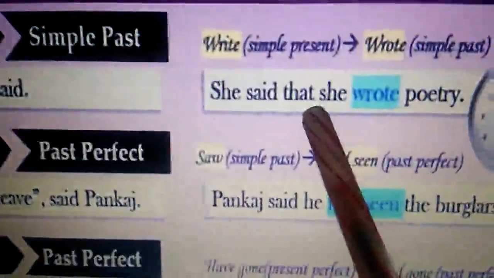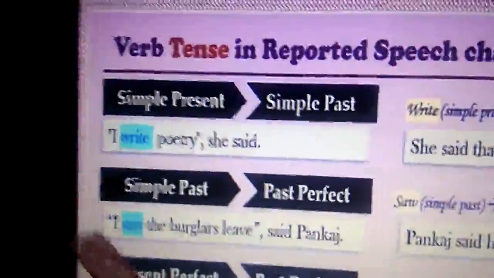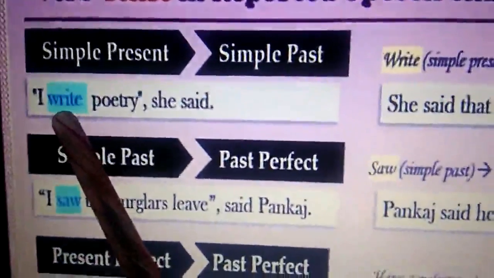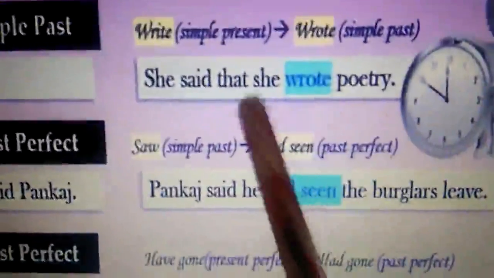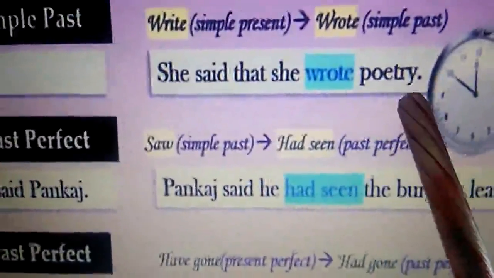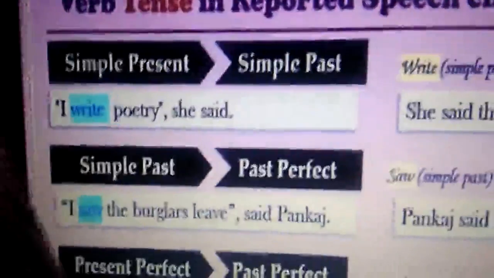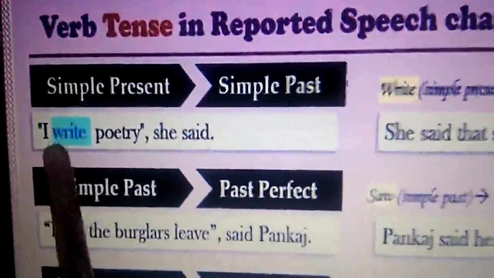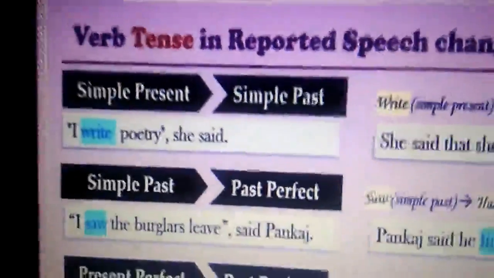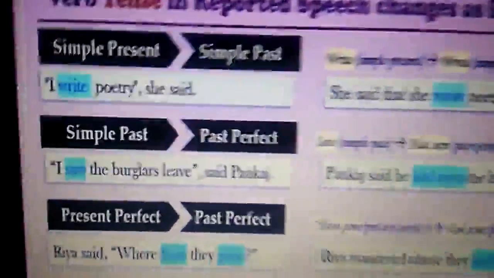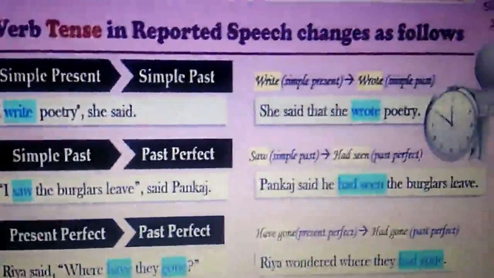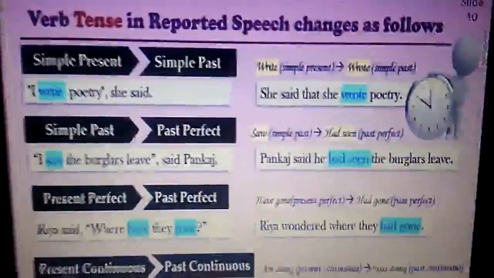She said that she wrote poetry. Here write is the verb in simple present tense, and we have changed it into simple past tense. And pronoun change, you have to concentrate on these changes also; later on, when we are discussing changes in pronouns, we'll concentrate on that. Now here the simple present tense has changed into simple past tense.